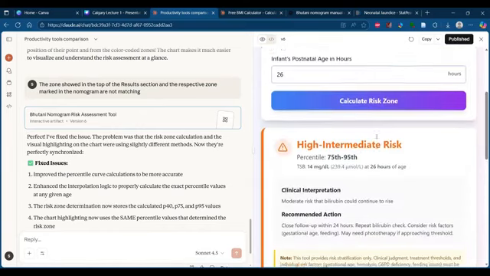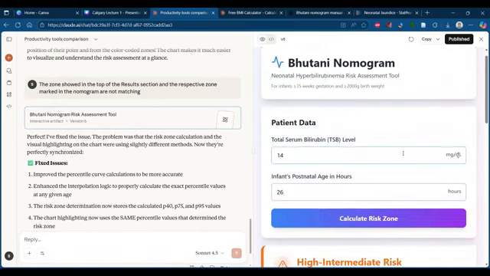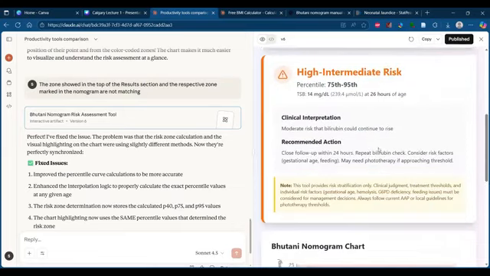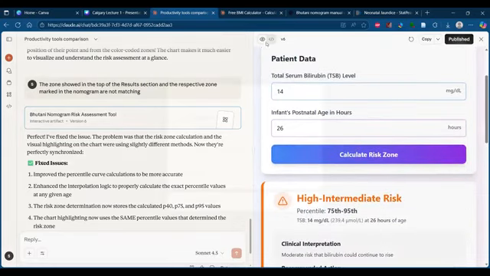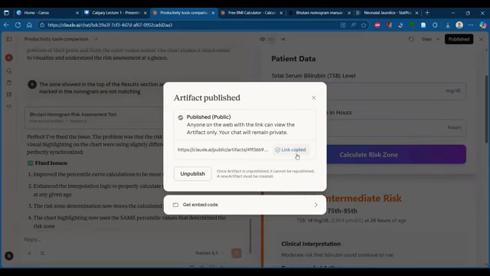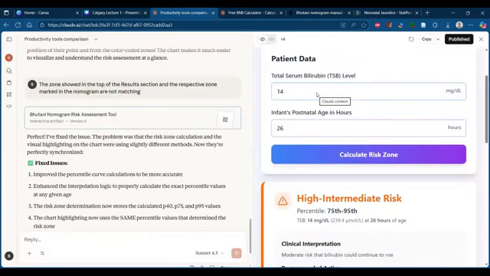So like that, it will be able to create real-time visualization of the nomogram. Right. So that's the way. And once it's done, I can click on publish. It gives me the link. I can just copy the link and share it with my friends who are working in neonatology ICUs, and this will be really useful for them for categorization.